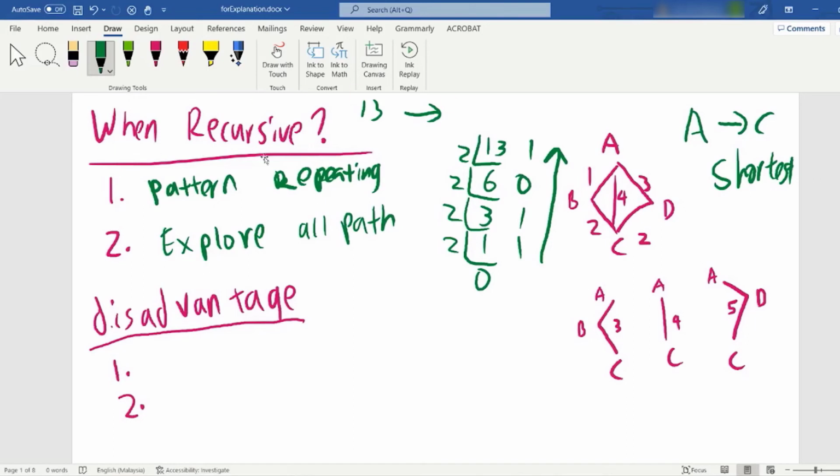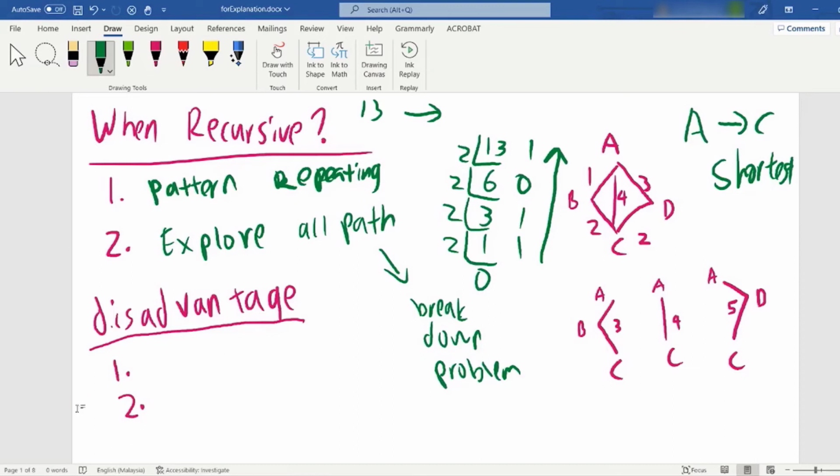And also recursive can break down a problem into smaller parts. This is also the strong part about recursive. For example, quick sort, I forgot whether it's quick sort or merge sort, I think it's merge sort. Merge sort actually breaks down the problem to become smaller and smaller, then only performs the sorting. When you reach the next chapter, you will see merge sort is so fast, faster than insertion sort. But we talk about that in future.